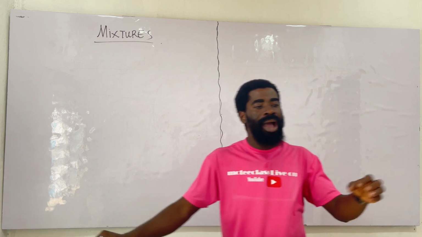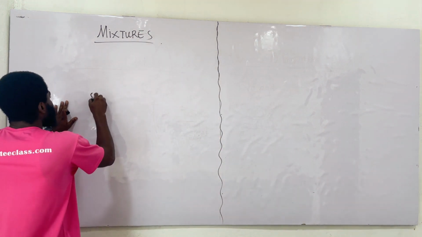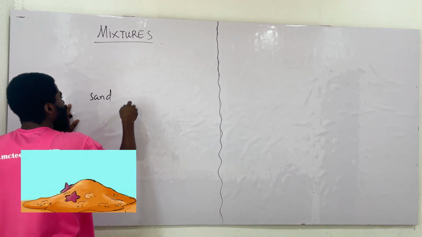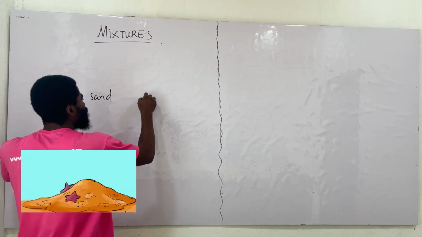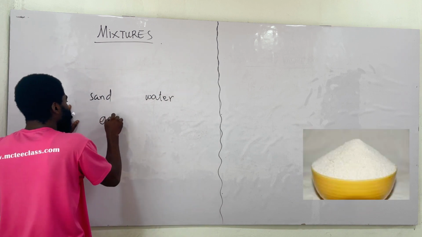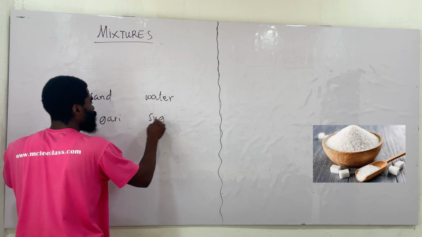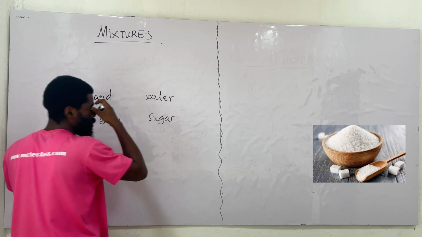So with that, how do I define a mixture? I have sand, then I have water, or I have gari with sugar.